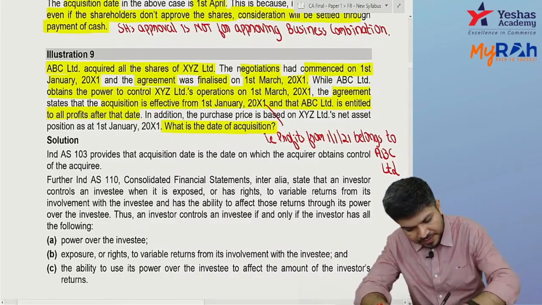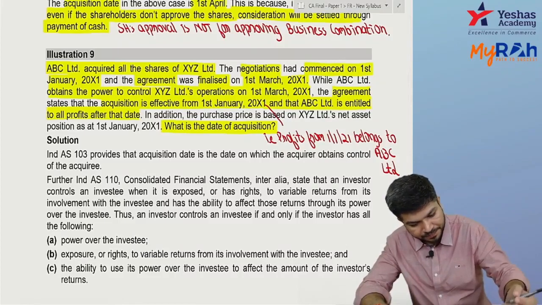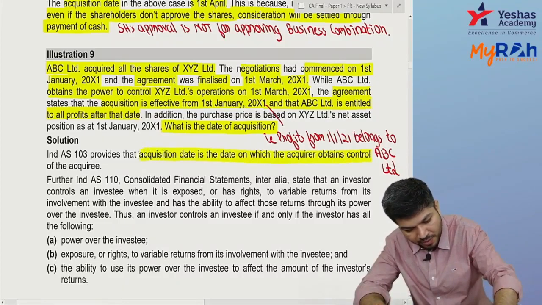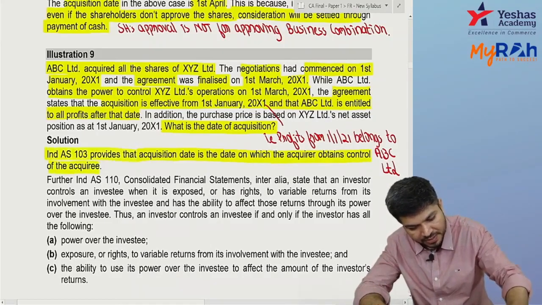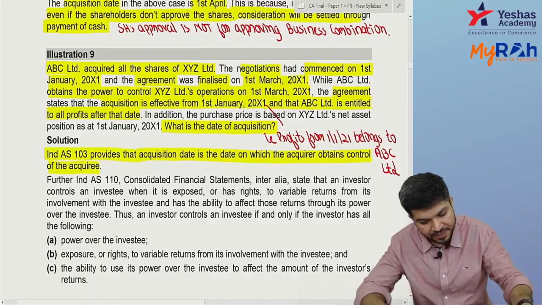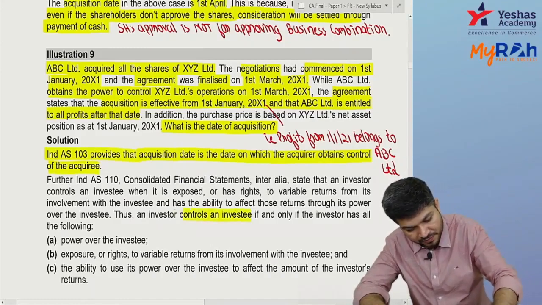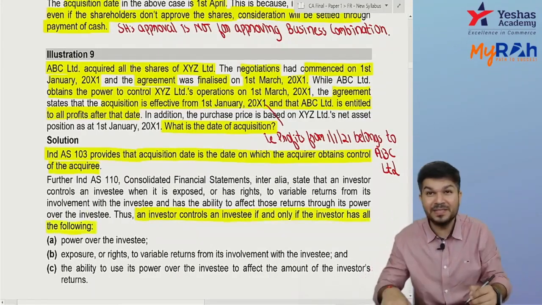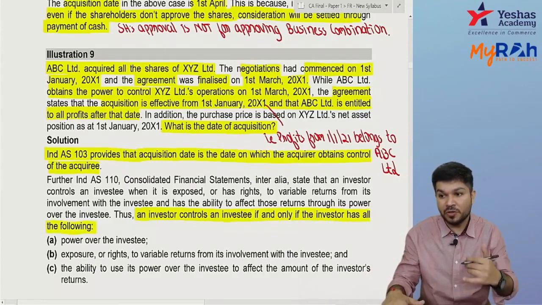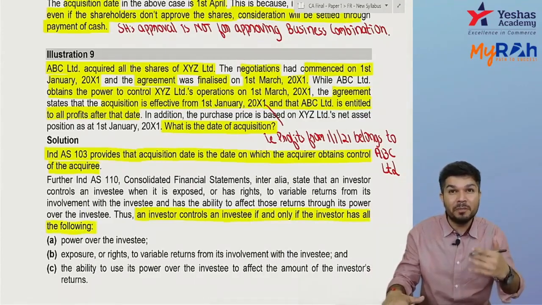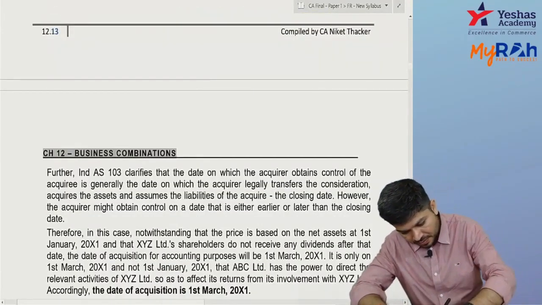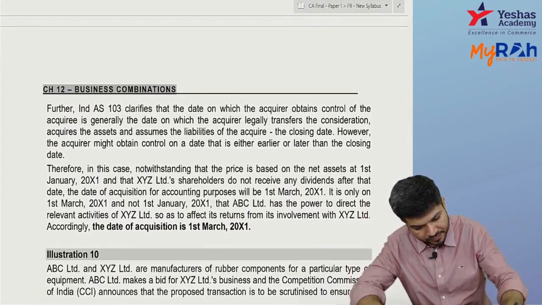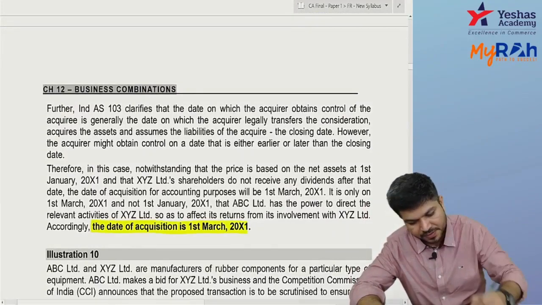So over here, they've explained the definition of control. Acquisition date is the date on which the acquirer obtains control over the acquiree. The investor controls an investee if and only if all the following conditions are present: power over the investee, exposure or right to variable return, and you can use your power to influence the return. So in this case, the acquisition date is 1st March.